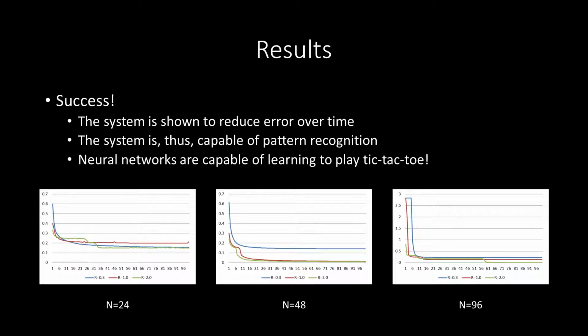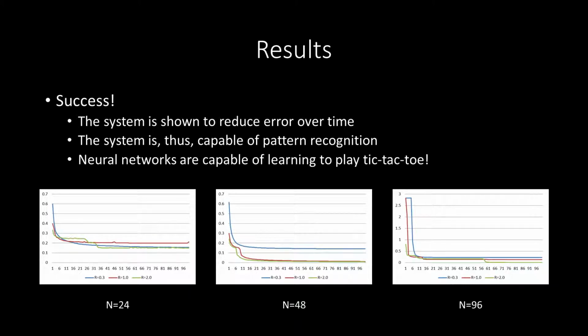So the results are kind of a success. You can see that at n equals 48 neurons, it settles towards about 0.2 error. At n equals 48, it settles at 0.15 error for the learning rate of 0.3 and trends towards 0 for a learning rate of 1 and 2. And with 96 neurons, it settles at about 0.25 error for a learning rate of 1 and 0.3, and it trends towards 0 with a learning rate of 0.2.